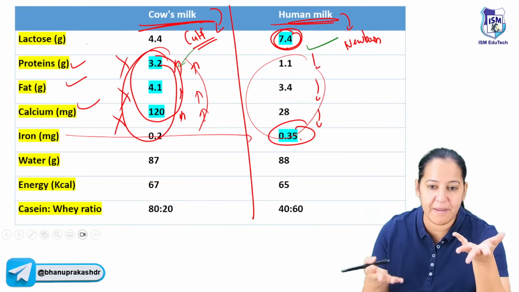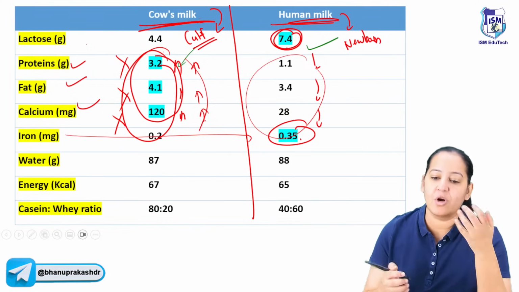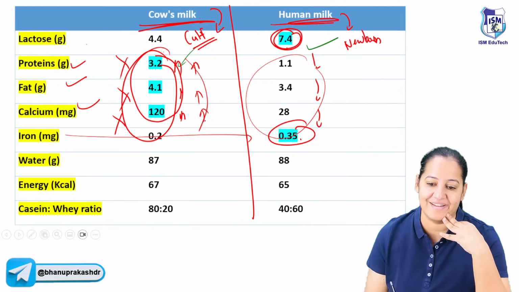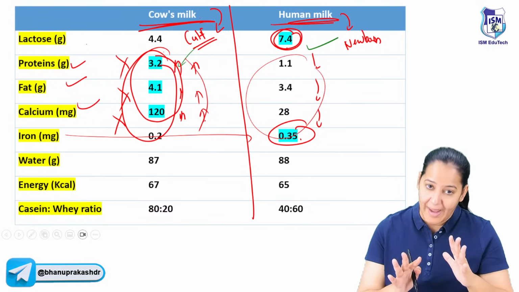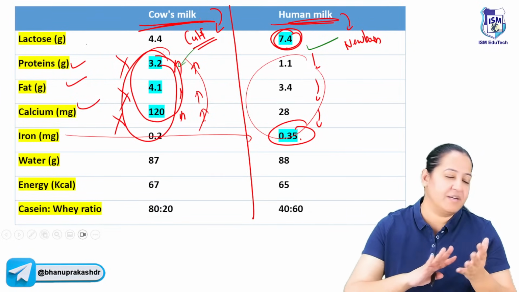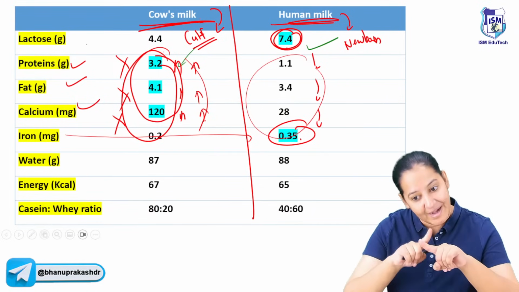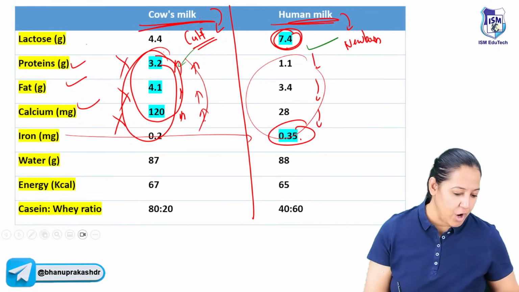The newborn human baby cannot absorb it because the digestive system is not developed completely. Say yes if you got it. So I agree that nutrition-wise, cow milk is more nutritious, but it is not good for a human baby. The two things are a paradox, but I'm saying it together. I don't know how many of you got it.